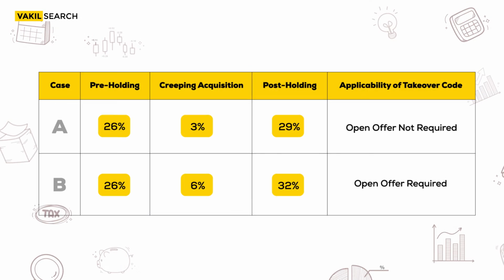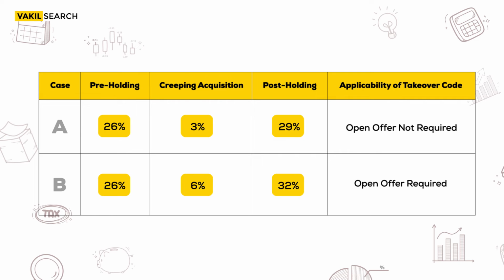In order to better understand this creeping acquisition limit, let us take a look at the following table. In this table, there are two scenarios, situation A and situation B. In situation A and situation B, the pre-holding stands at 26%. The creeping acquisition in case of situation A is at 3%, whereas in situation B, it is at 6%. The post-holding in case of situation A becomes 29%, and in case of situation B becomes 32%.